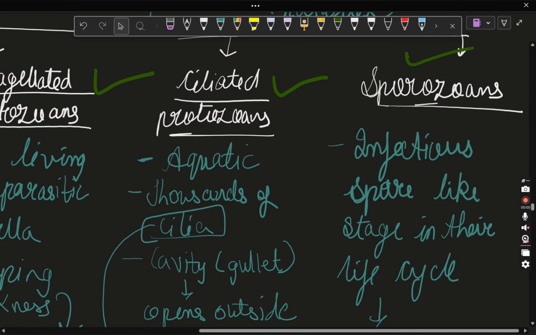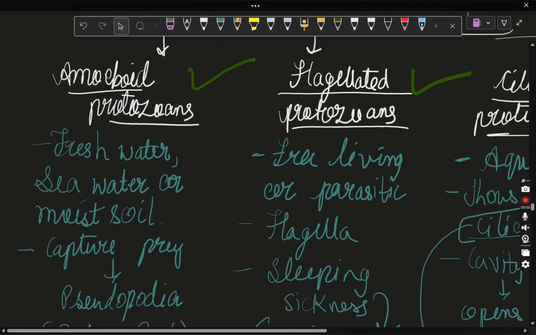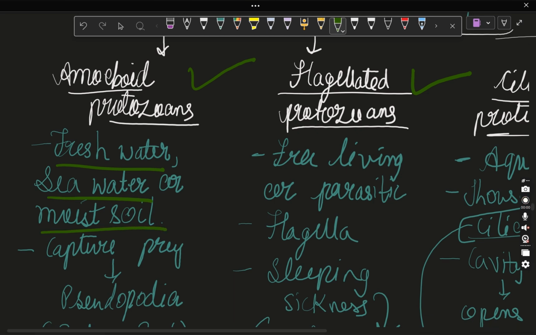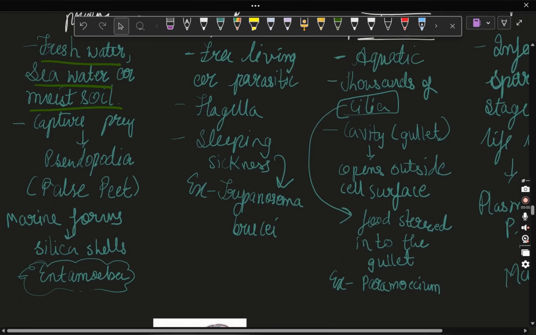स्पोरोजोन, स्पोरोजोन मतलब ये कुछ स्पोर्स रिलीज करते होंगे as we saw in the slime molds which release spores in unfavorable conditions. So yes, it is dispersing spores. Now moving to the first category, that is amoeboid protozoan. Where they are found? They are found in fresh water, seawater or in moist soil. Next, they capture their prey by pseudopodia, false feet. Let me tell you how they are doing it.